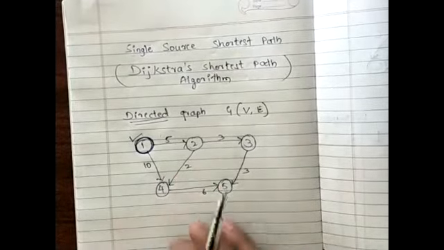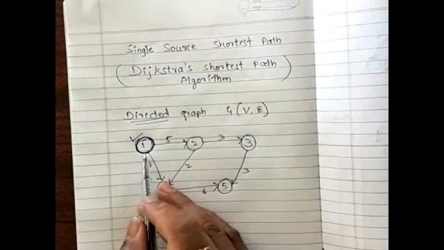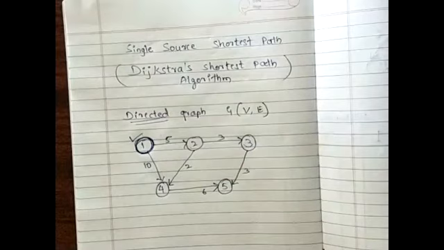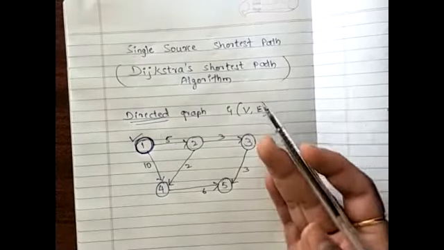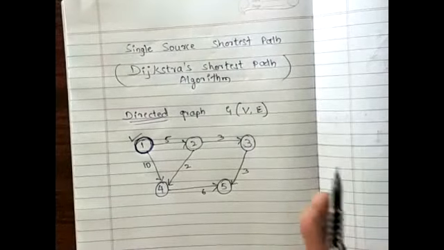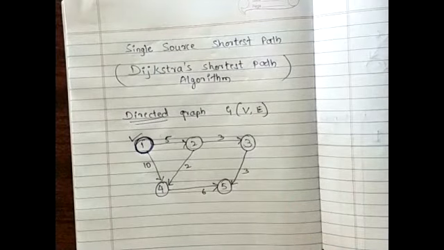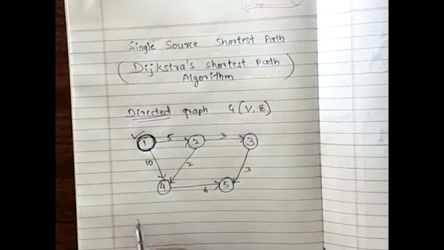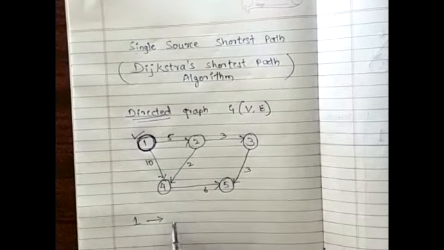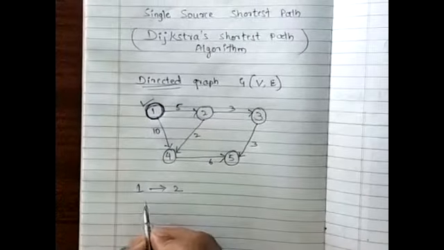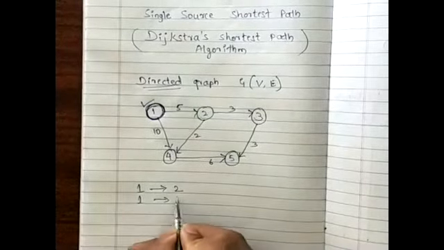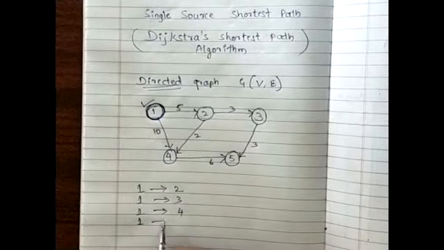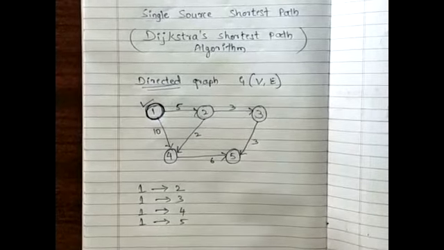I want to select the path in such a way that the distance from my source to any vertex is shortest, so that I can reach the destination in the shortest distance. So now I want to travel from vertex 1 to vertex 2, from 1 to 3, from 1 to 4, and in the same way from vertex 1 to 5.